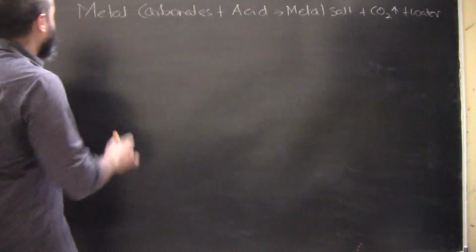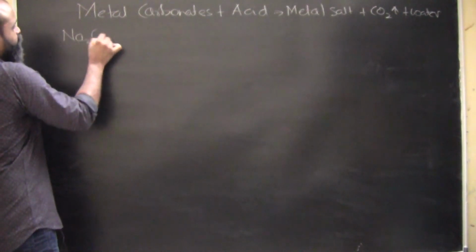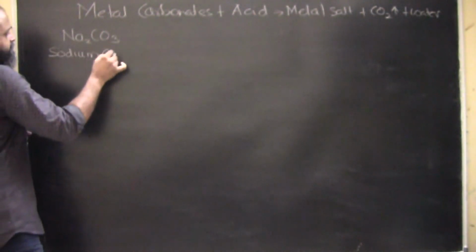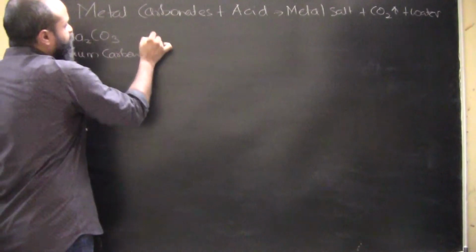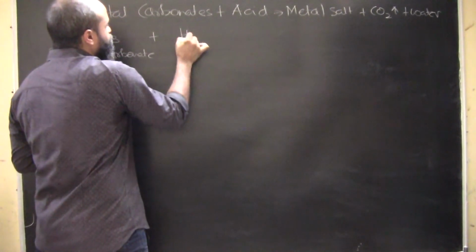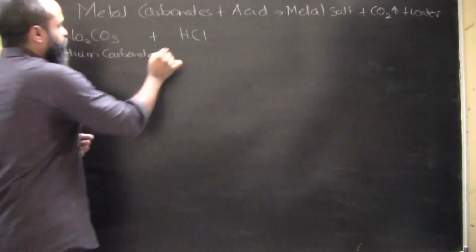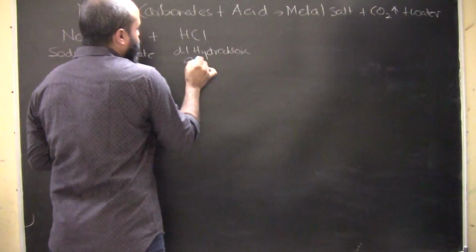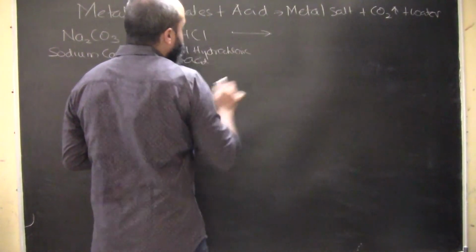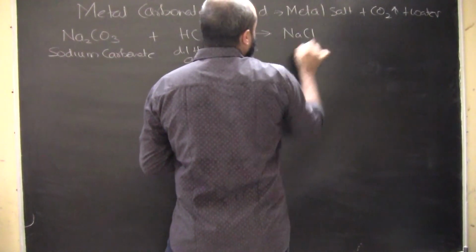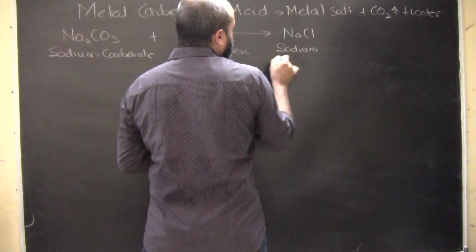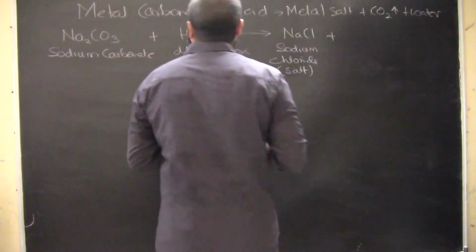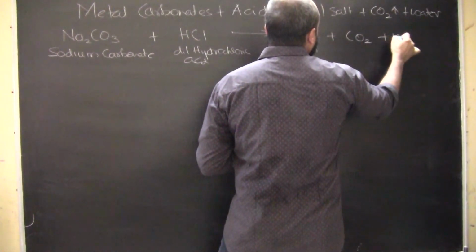So let's take an example here. Let's say, for example, we have Na2CO3, which is basically a metal carbonate, and that's sodium carbonate. We treat it with an acid, and we can take any acid. So let's say we are taking hydrochloric acid, dilute hydrochloric acid. When we treat it with this, it will form sodium chloride, which is a metal salt. Sodium chloride is basically a form of salt, and we will have CO2 getting liberated and water formed as well.